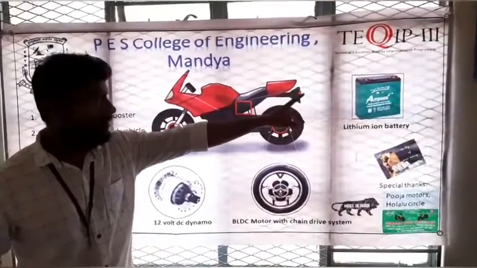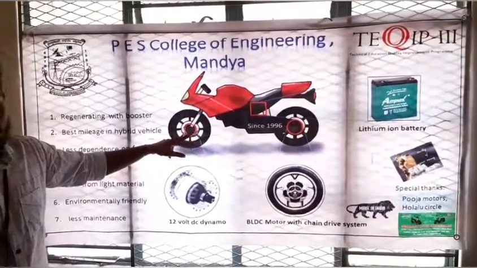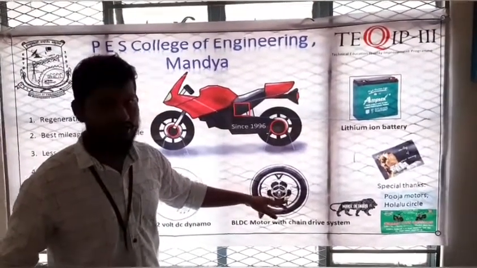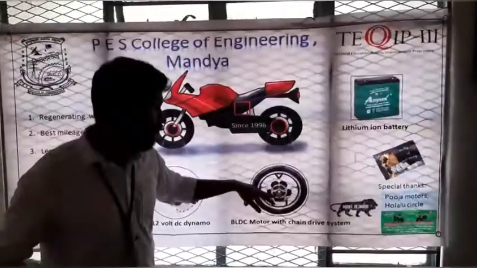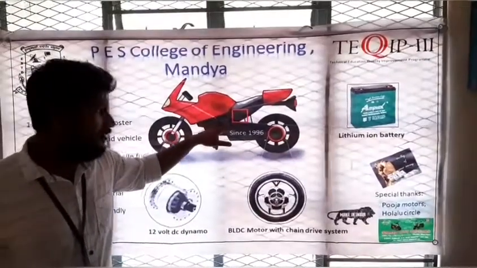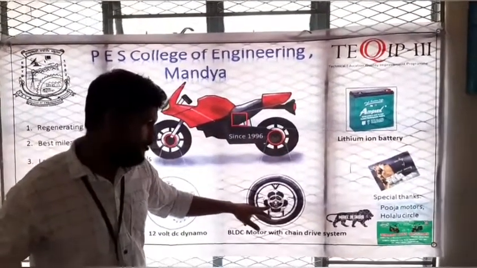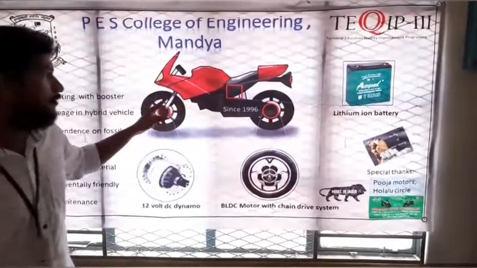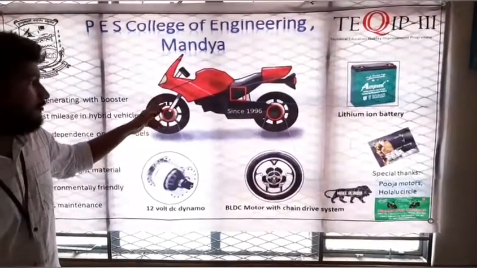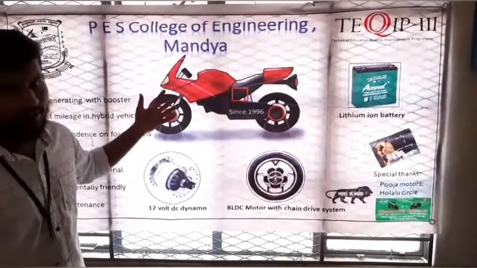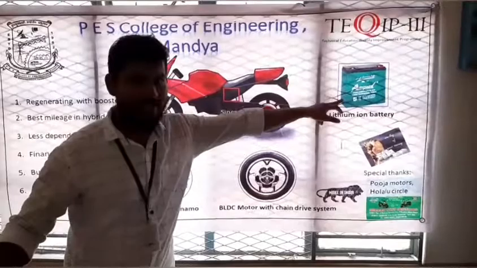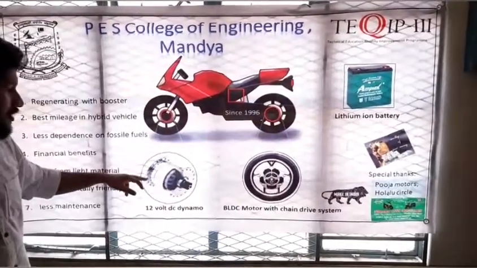The battery is used to drive the BLDC motor. Here the BLDC motor is also assembled with the chain drive mechanism. When the vehicle is running in gasoline mode, the chain is driven using the chain mechanism. When we go for the electric mode, we are just using a switch arm with automatic formation. The BLDC motor is supplied with the battery as the source. This battery is charged using the DC dynamo.